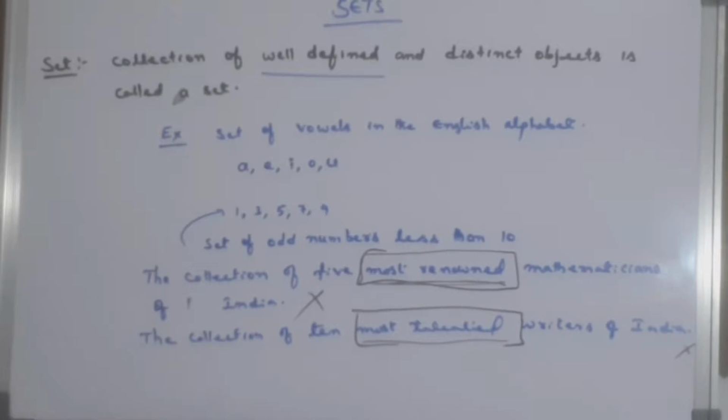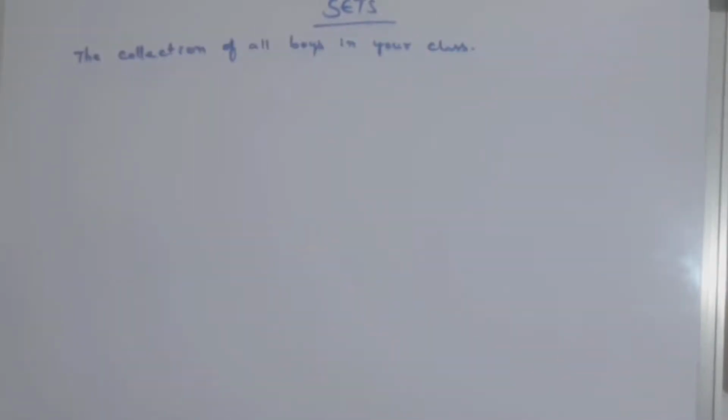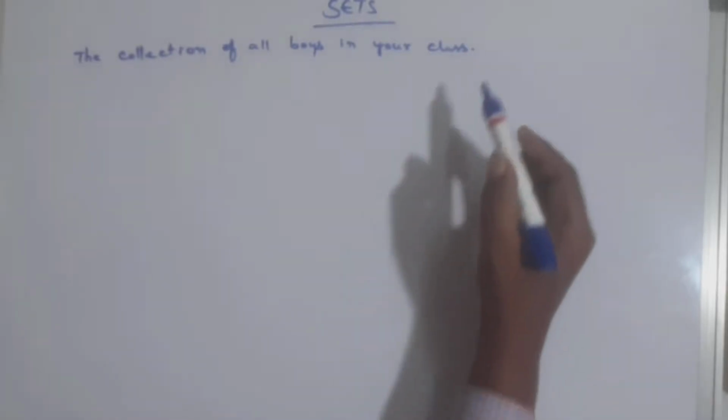So in a set, all the elements must have a common property. The elements must convey only one meaning. If it is conveying more than one meaning, it cannot be considered a set. If you see here, the collection of all boys in our class is absolutely a set.